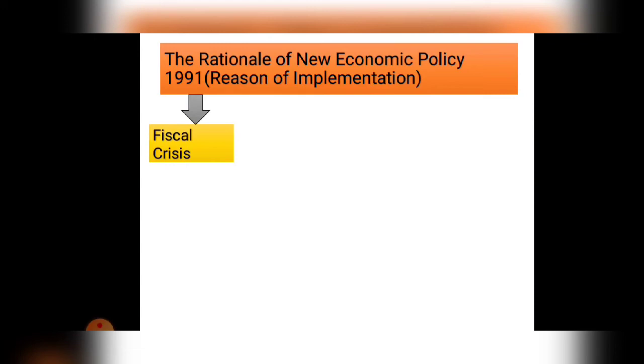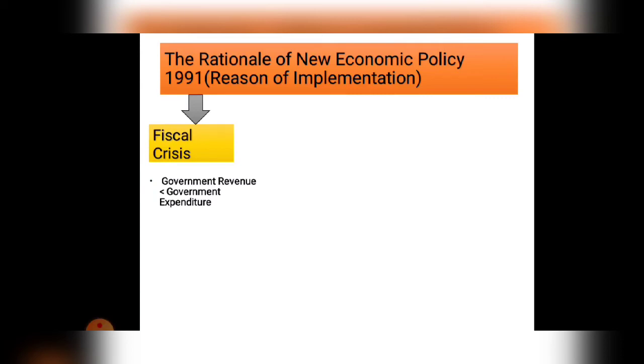When the government revenue is less than the government expenditure, that is called the fiscal crisis or the fiscal deficit. जब क्या हो गया, गवर्नमेंट का रेवेन्यू कम हो गया और गवर्नमेंट का एक्सपेंडिचर ज़्यादा हो गया. तो बिफोर 1991 क्या हुआ था, the government had a lot of expenditure. The expenditure is more than the revenue.